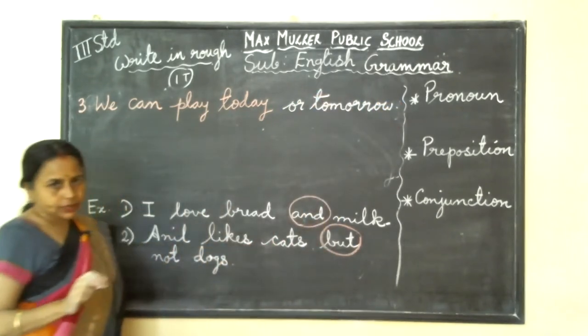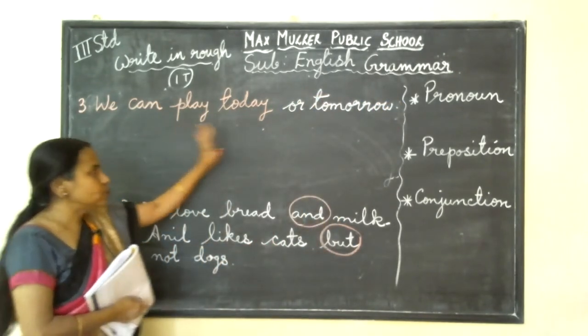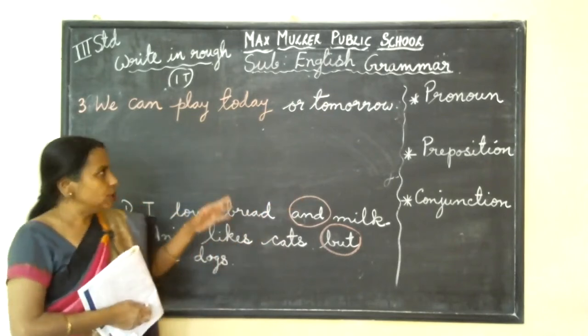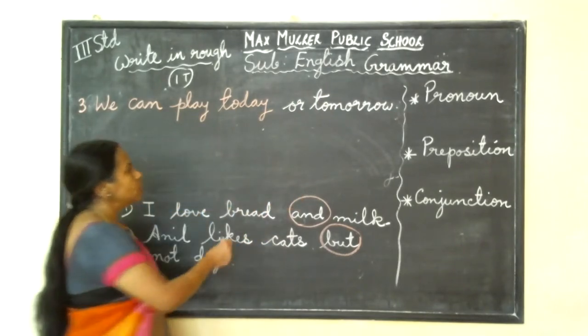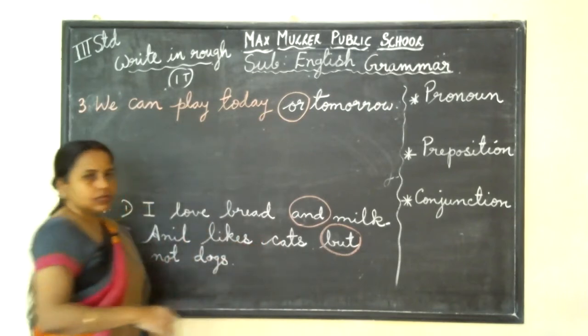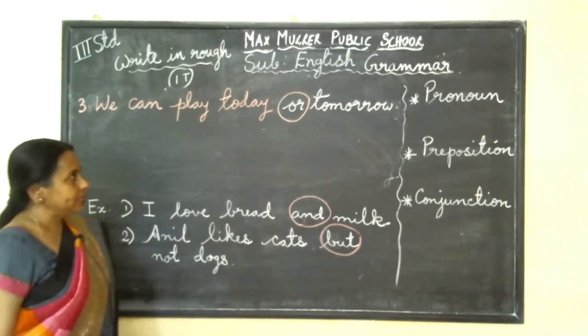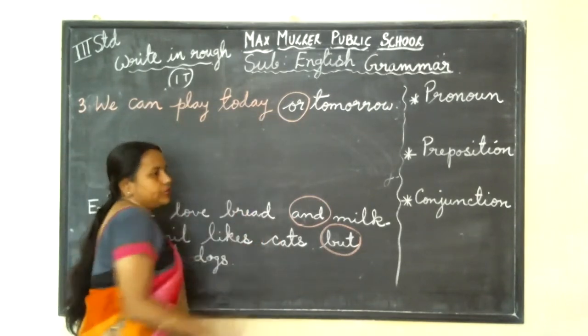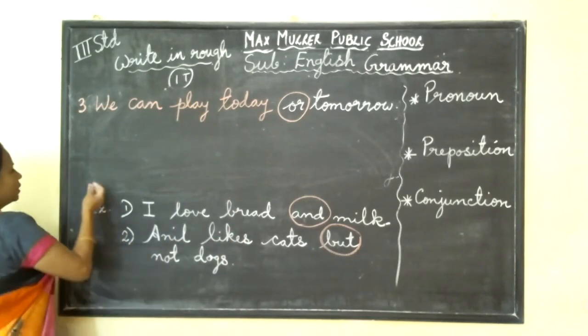When we have a choice, like we can play today also or we can play tomorrow also, that time we use or. When we say choice, today also we can play, tomorrow also we can play, that time we add the conjunction word or. Next, number 4.